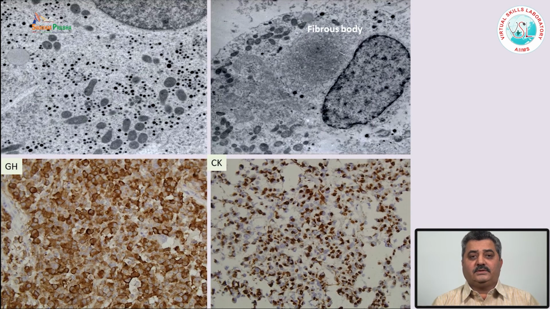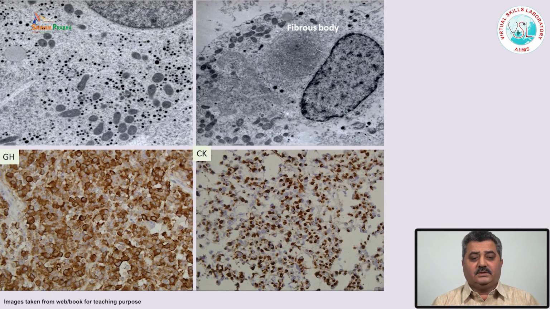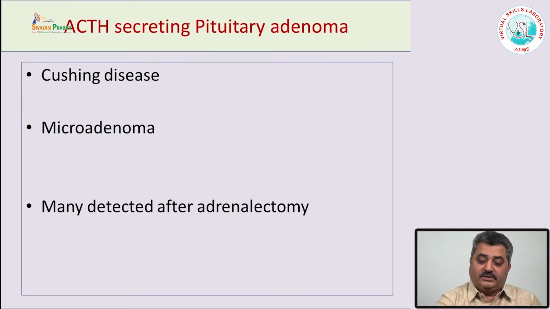And if you do electron microscopy, one finds a lot of neurosecretory granules, which are dense core, small granules. In comparison to the densely granulated growth hormone secreting adenomas, the sparsely granulated growth hormone secreting pituitary adenoma, besides GH immunopositivity showing focal positivity or few cell positivity, if you do the cytokeratin staining, shows a very characteristic paranuclear dot-like positivity.